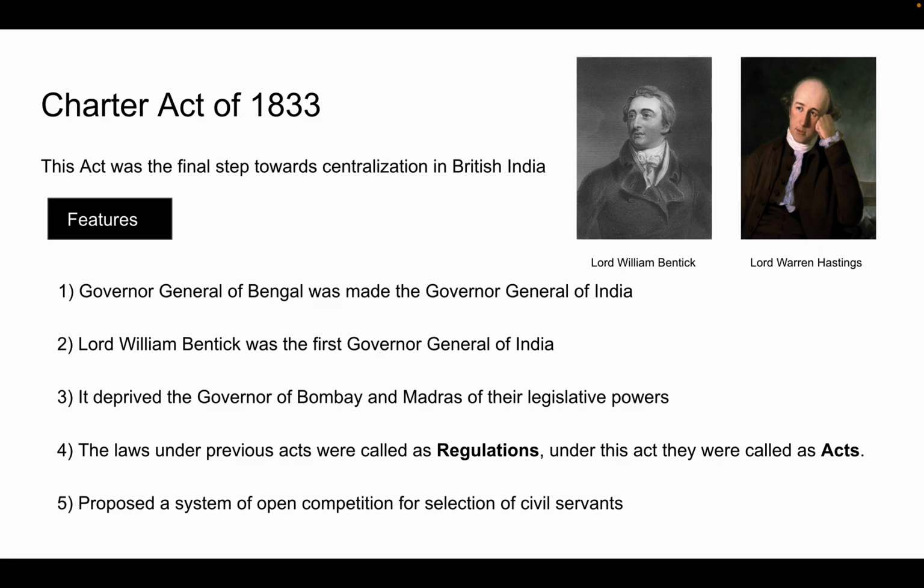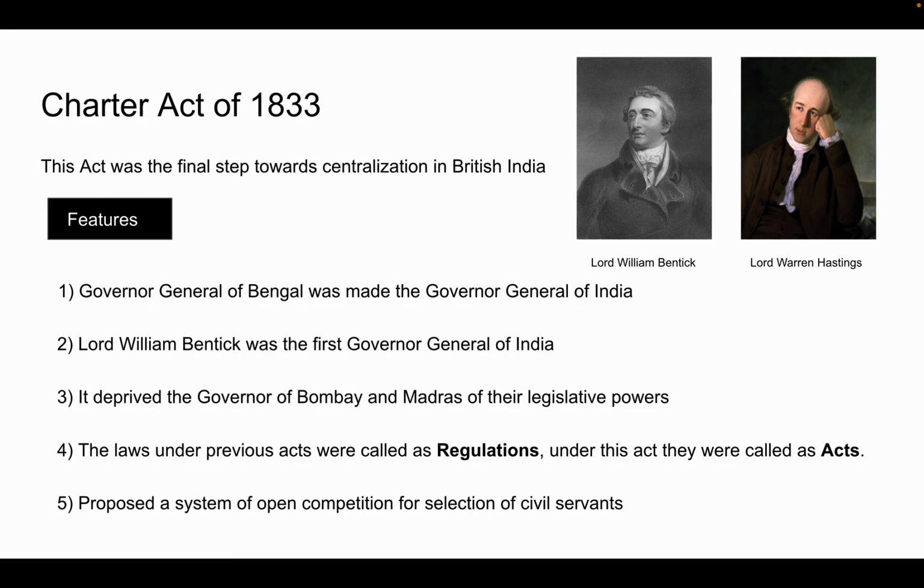Now, there is another feature of the Charter Act of 1833, which I have not added as of now. I'll add this in this slide, that it also ended the activities of the East India Company as a commercial body, and it became a purely administrative body. It also provided that the company's territories in India were held in trust, which means it was held by the British Crown. So this was another feature.